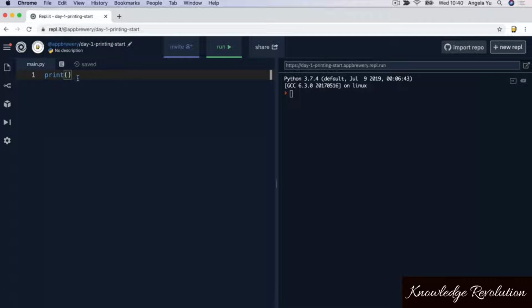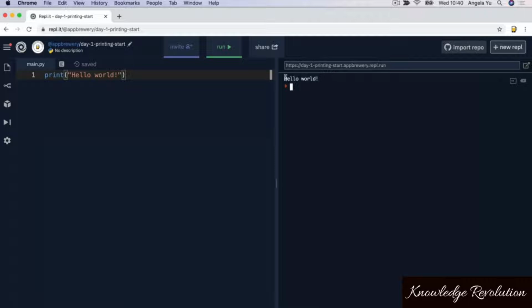So in this case, I'm creating something called a print function, which is just the word print, all in lowercase, and then followed by a set of parentheses. Now, inside these parentheses, I'm going to tell it what I want it to print. And hopefully it's going to output that inside our console. So I'm going to start off by writing the classic hello world inside here. And then once you're ready, go ahead and click run.